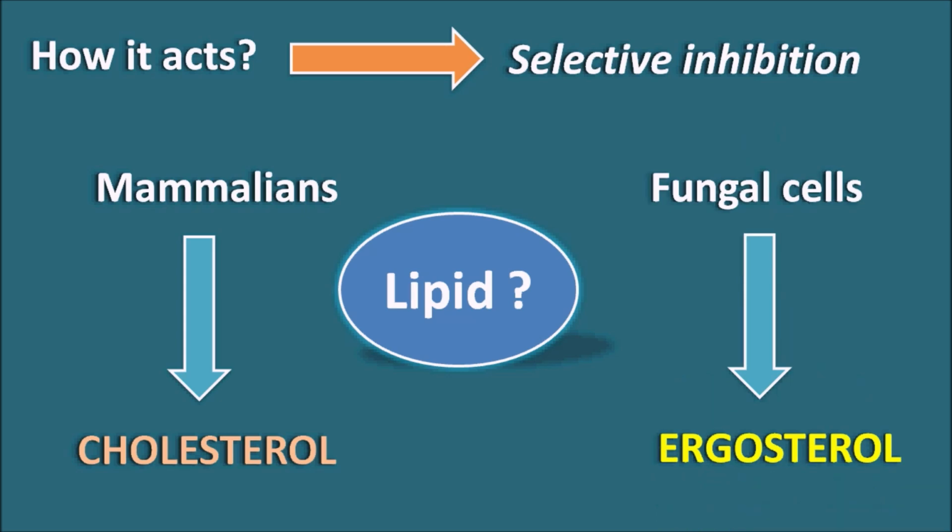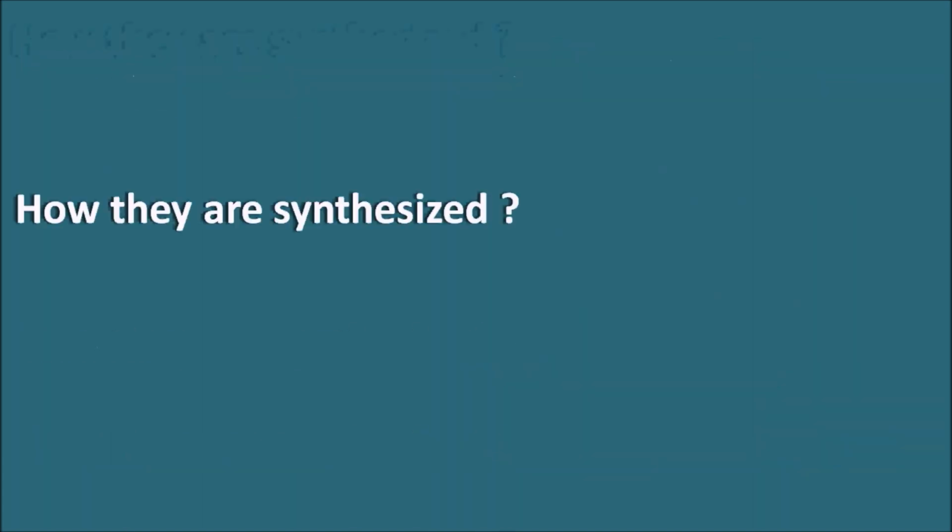Now this fluconazole is going to produce a selective inhibition on the fungal cells so that they are going to inhibit the ergosterol biosynthesis without affecting the cholesterol biosynthesis in the mammalian cells. How are they going to be synthesized?